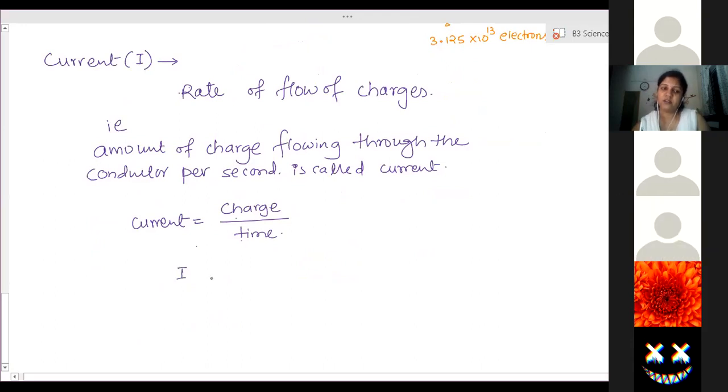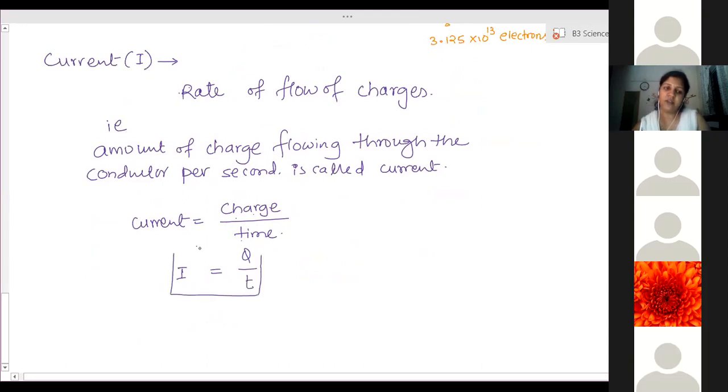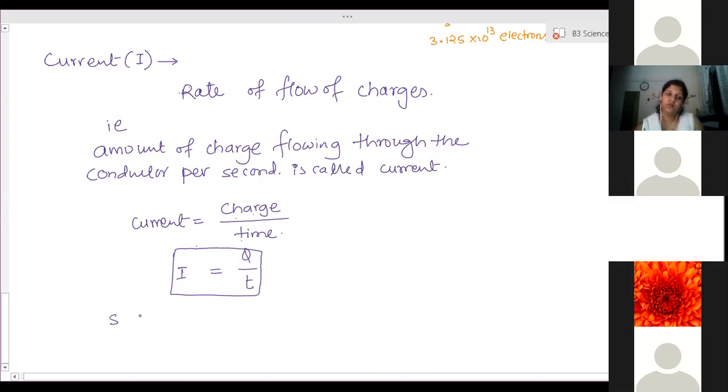So current is symbol I, charge is Q and time is T. So I is equal to Q by T is the formula for current. Clear? Yes, ma'am. Ma'am, if we write a small q, will that be a problem? No, small q or capital Q doesn't matter.